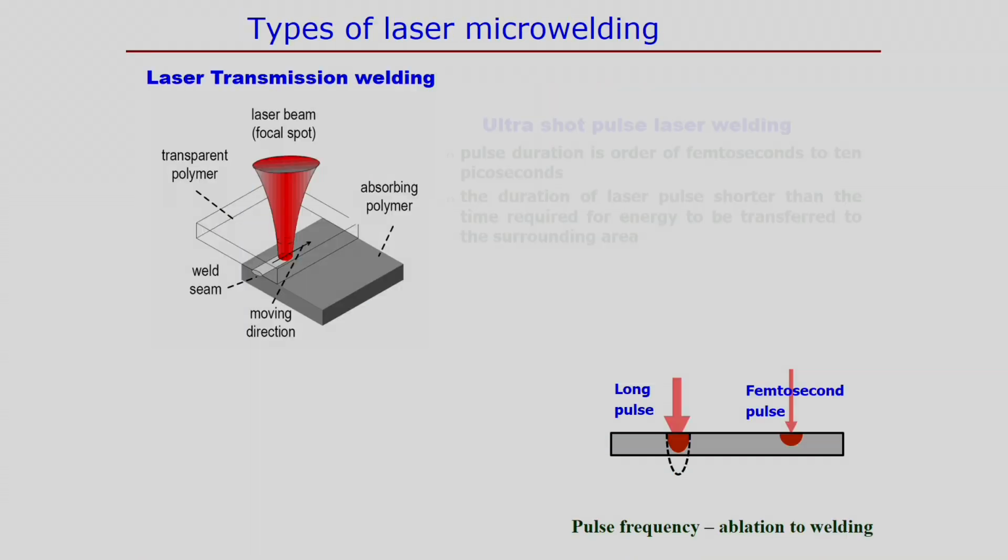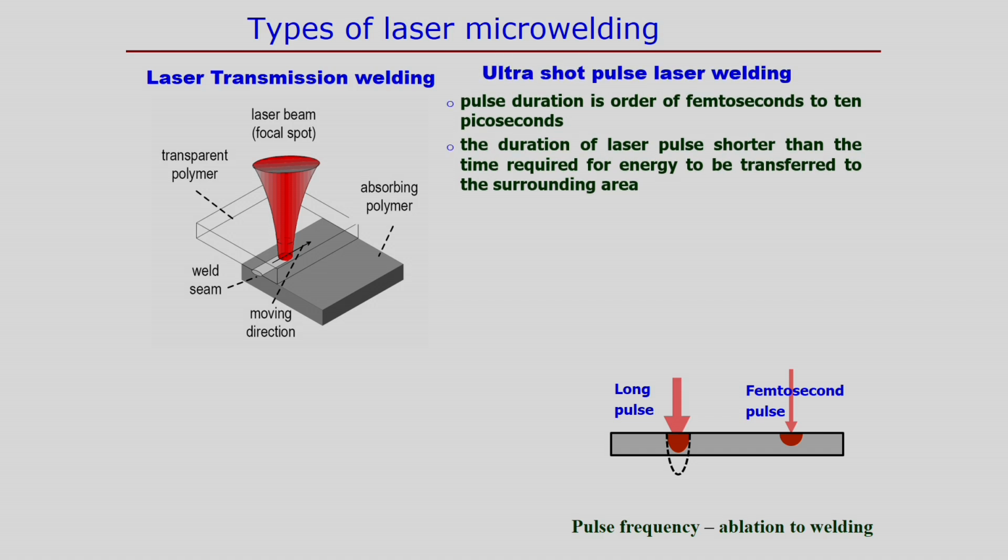Now, we can look into the different types of laser used in microwelding, or the development of laser microwelding processes. One is laser transmission welding. With this, it is possible to join two transparent materials. The laser passes through the transparent material, but absorption should happen at the interface.